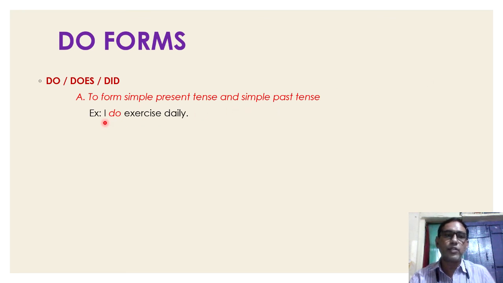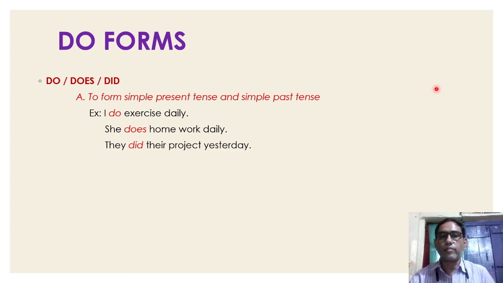In this sentence, do is main verb, not helping verb. Just remind, she does homework daily. Here also does is main verb. They did their project yesterday. The first two sentences are examples for simple present tense, but the third one is for simple past tense.